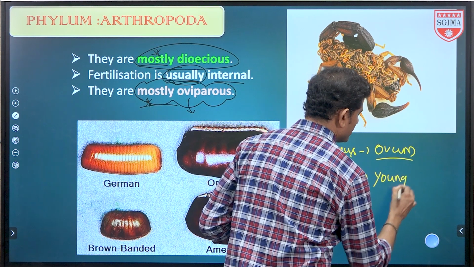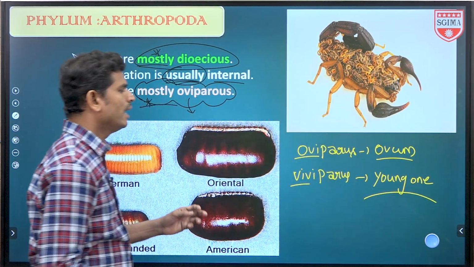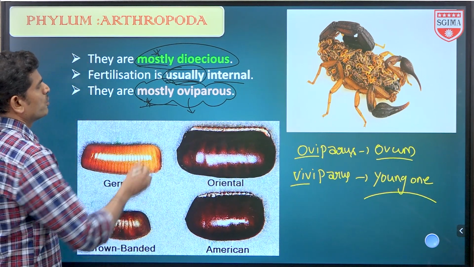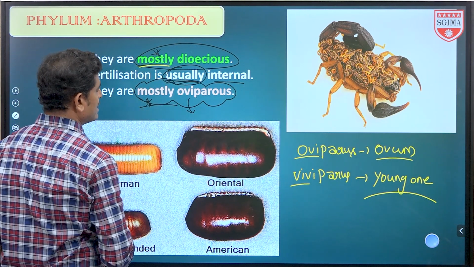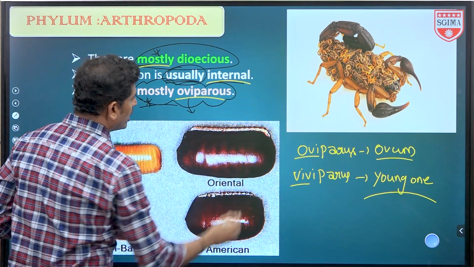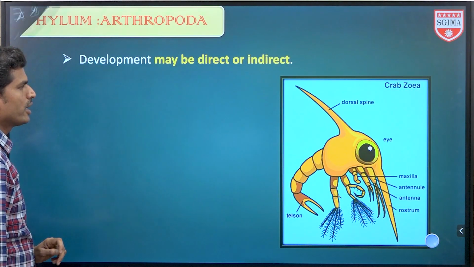Those that give birth to young ones are called viviparous, and those that lay eggs are called oviparous. So mostly dioecious and oviparous, usually internal fertilization. These words are very, very important. Students get confused in statements.